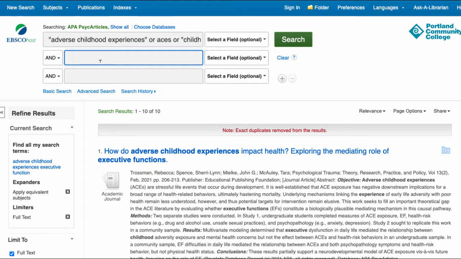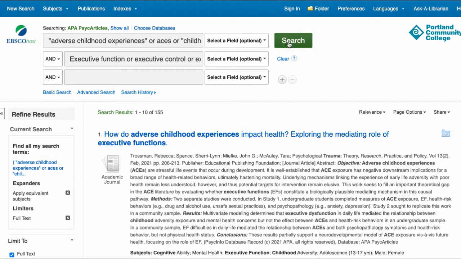On the next line, I'll add in executive function and the variations on that term. You'll see that I put some of these terms in quotes. The reason I do that is to make sure that these terms are searched for as a phrase, because the database will not automatically know that I want these terms found together otherwise. Quotes tell the computer to find these words together in this order rather than anywhere in the document. If you find yourself getting a lot of irrelevant results, that's one strategy you can try.